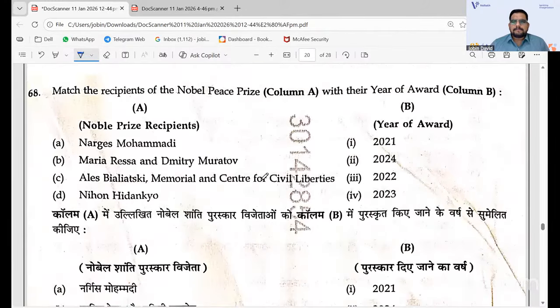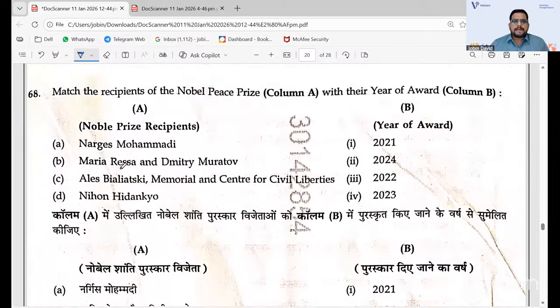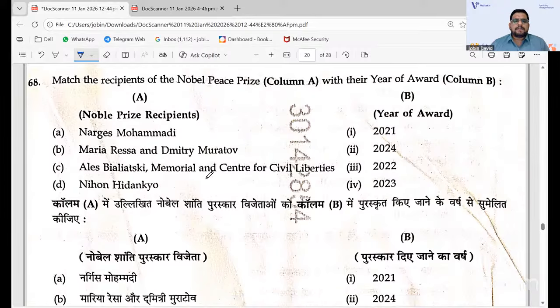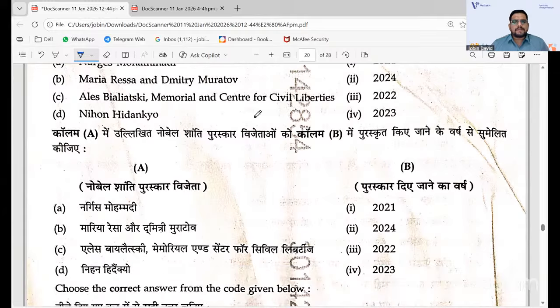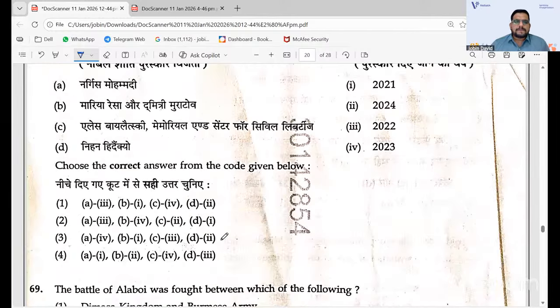Nobel Prize, basically, if you know Maria Ressa and Dmitry Muratov, or Narges Mohammadi, Narges Mohammadi got the Nobel Prize for Peace. And if you can relate, it is not in the last year also. It is like A4 that you have, 2023. So you'll get the idea that A4, B1, C3, D2 you'll have.